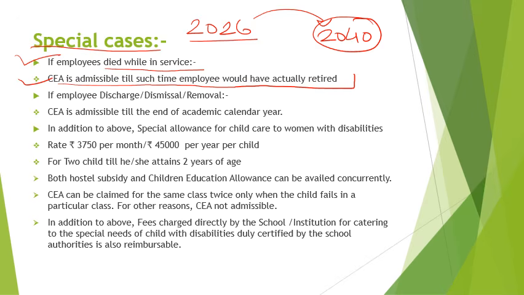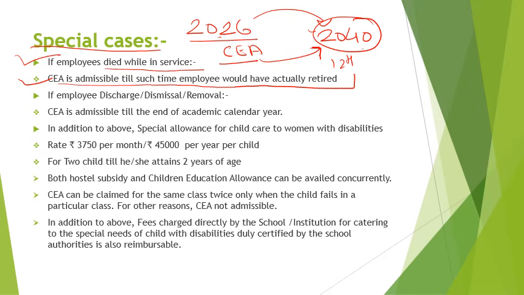So up to what time can his family claim this children education allowance? Up to 2040 they can claim, subject to the other conditions like up to class 12 and whatever other conditions I have already described.